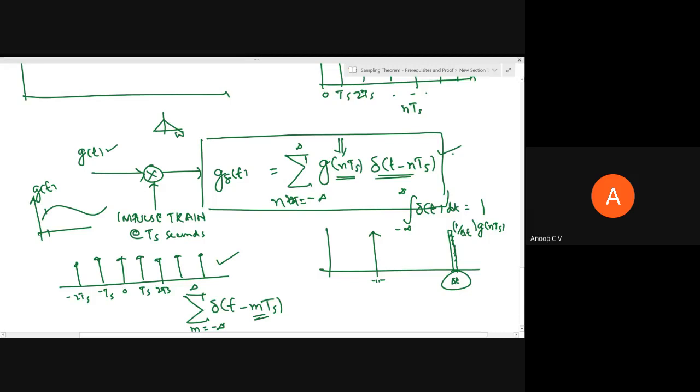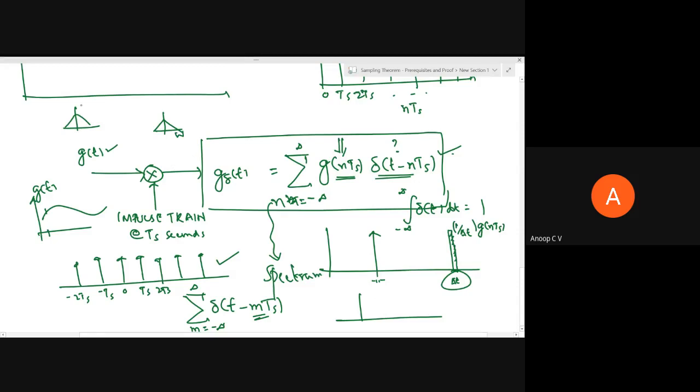Now if you have to prove the sampling theorem, or verify the sampling theorem, from this, can we do anything? What information are we getting? We are not getting any information as such, right? So we should find the spectrum of this. Interestingly, if the spectrum of g of t is like this, as we will see soon, the spectrum of the sampled signal will be periodic replicas of this.